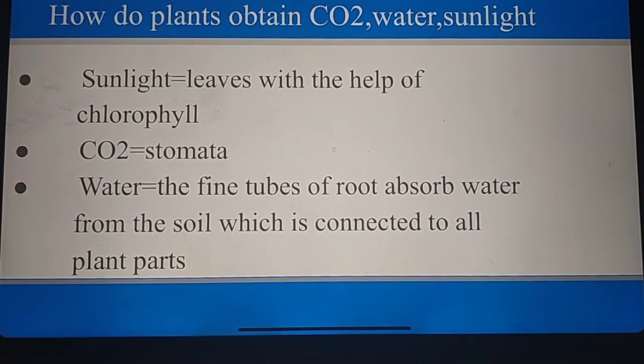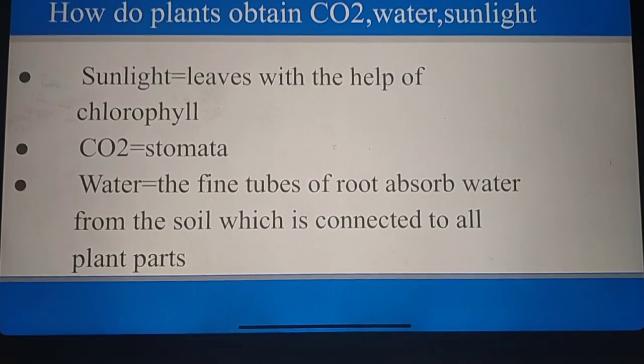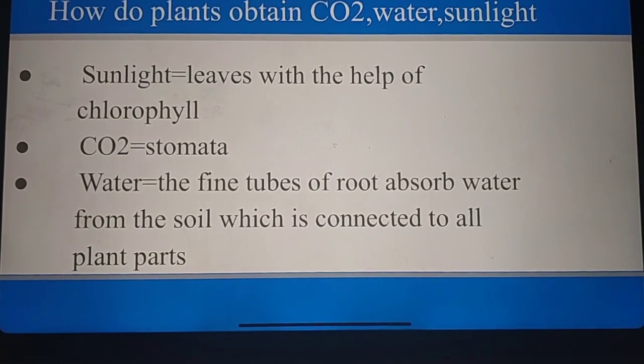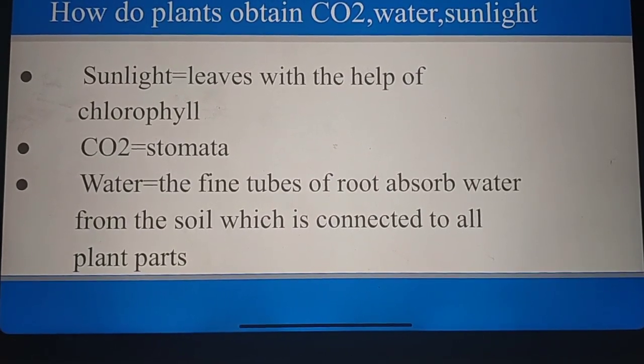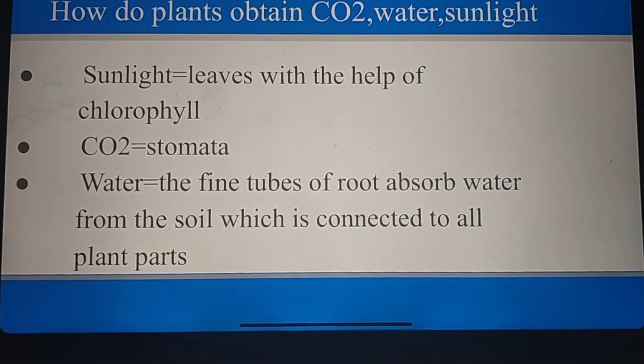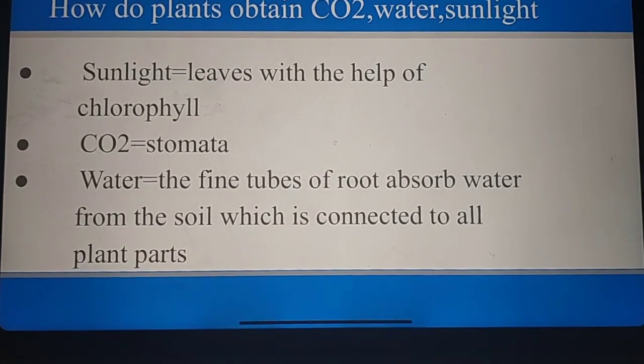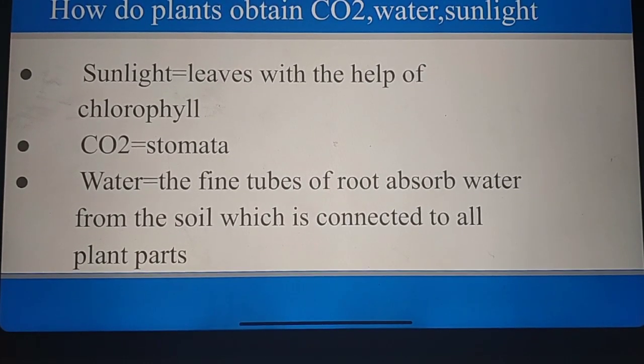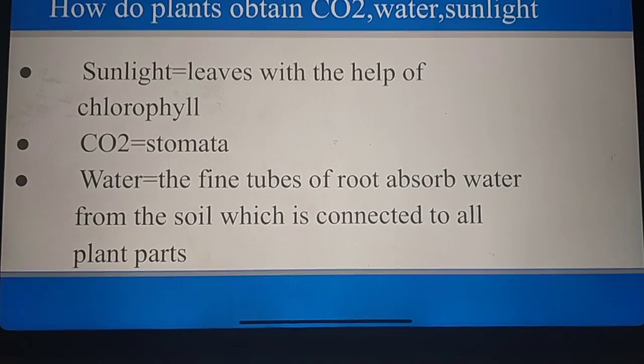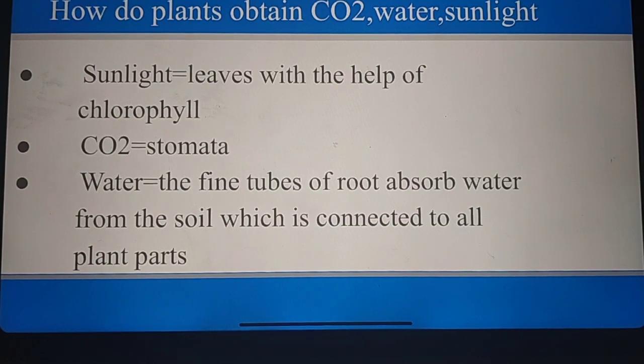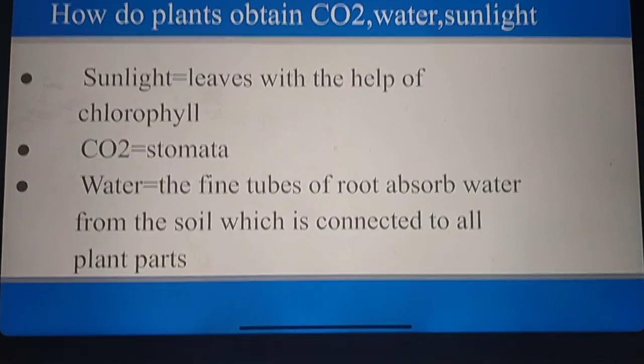Then how do they obtain carbon dioxide? Through stomata. What is stomata? Stomata are the tiny holes present on the leaves of a plant. The carbon dioxide from the air enters the leaves through the stomata, and the oxygen that is produced comes out of these stomata.